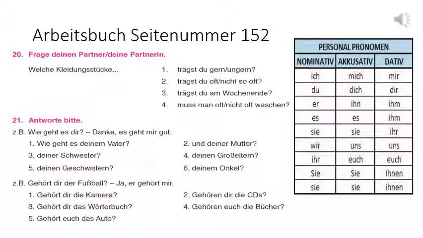Nummer 5. Gehört euch das Auto? Ja, es gehört uns. So please keep in mind that in case of gehören, the thing which belongs should be in nominative and to whom it belongs should be in dative. So similarly you can form the sentences.